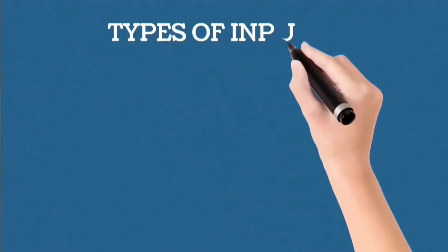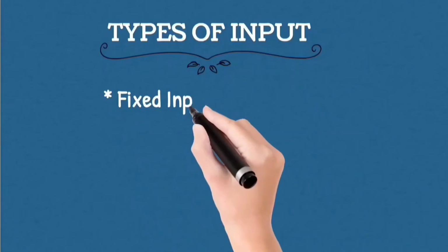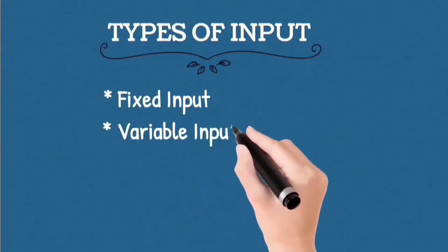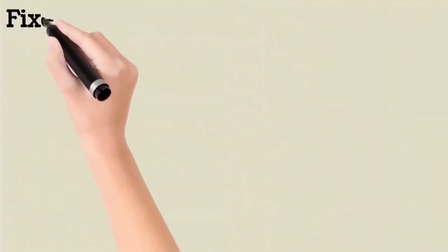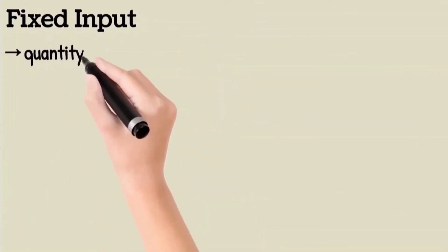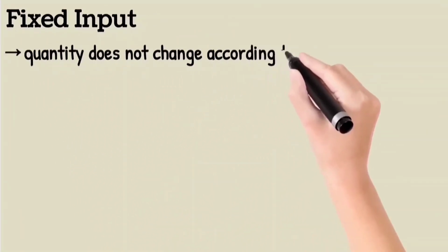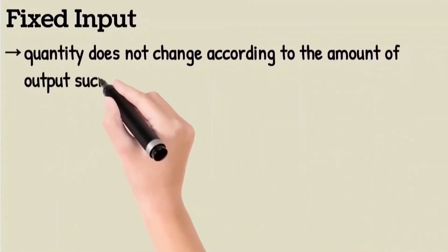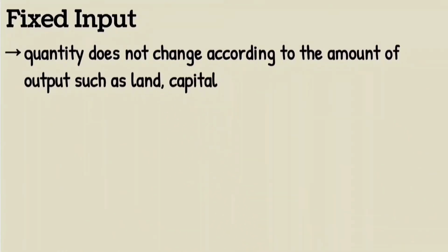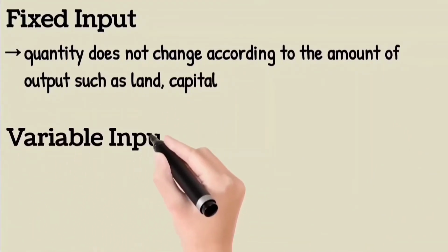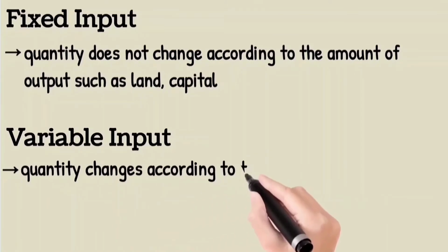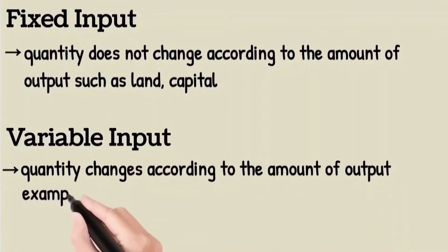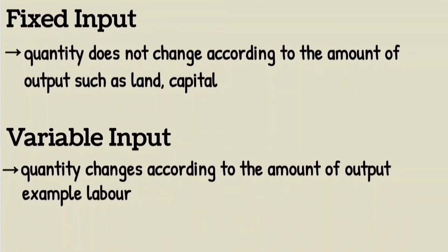Types of input: fixed input and variable input. Fixed input. Quantity does not change according to the amount of output, such as land and capital. Variable input. Quantity changes according to the amount of output, for example labor.